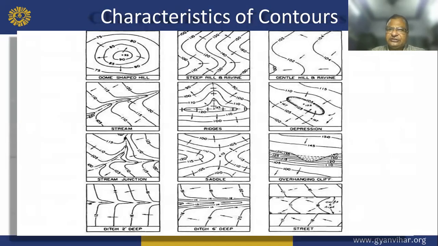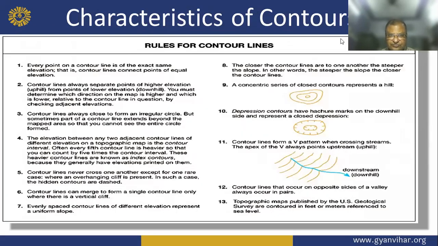This diagram shows this clearly. This is the characteristic of contour.